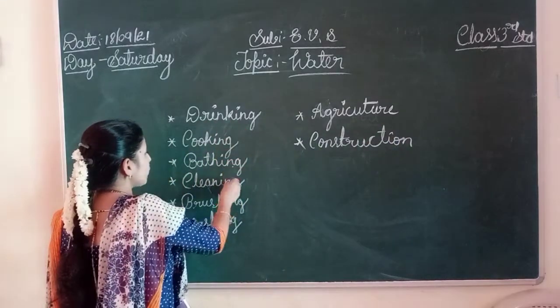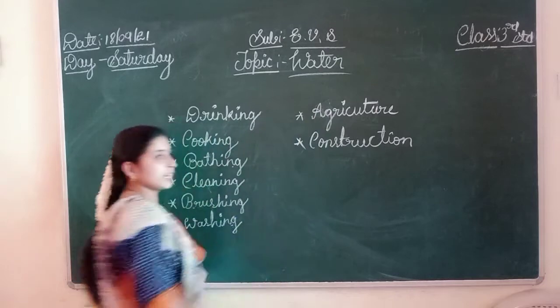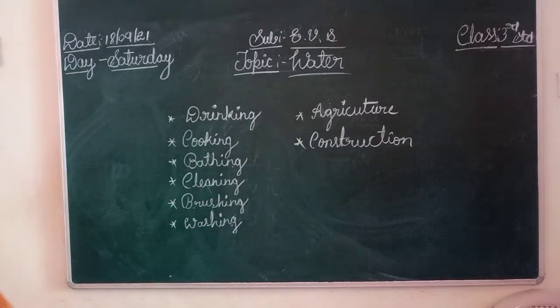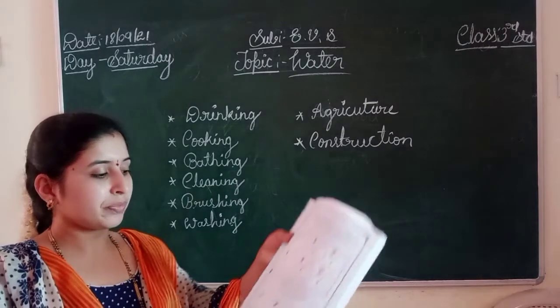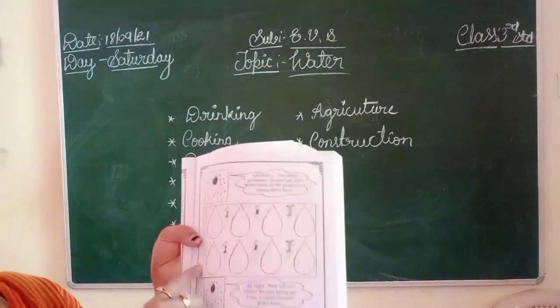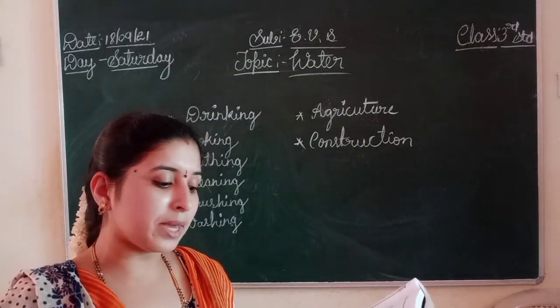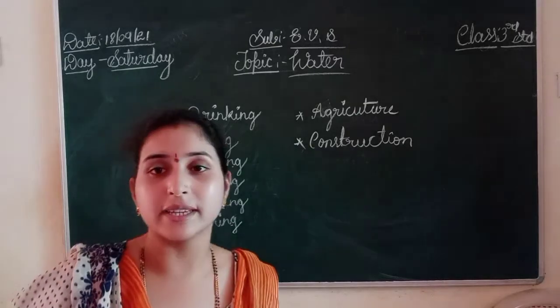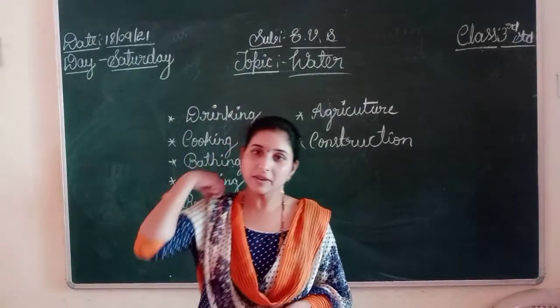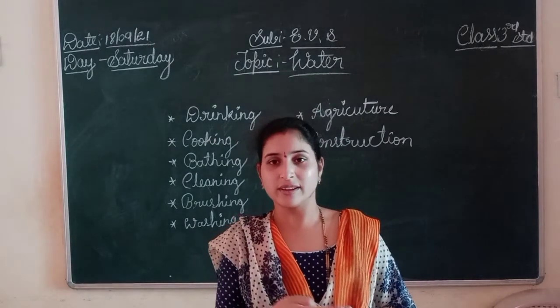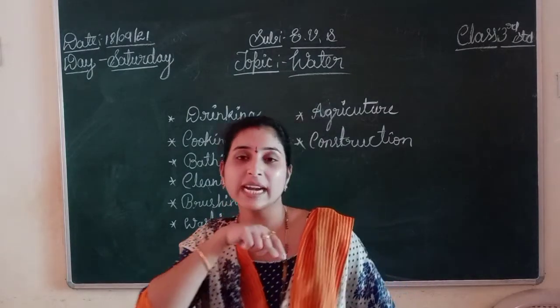1, 2, 3, 4, 5, 6, 7, 8. 8 over. Write down: first one, drinking, cooking, bathing, cleaning, brushing, washing, agriculture purpose, construction. It's okay, one by one you have to write. Clear? Alright. Now tell me, where do you bring water from to your house? Do you bring water from water sources? No, right?